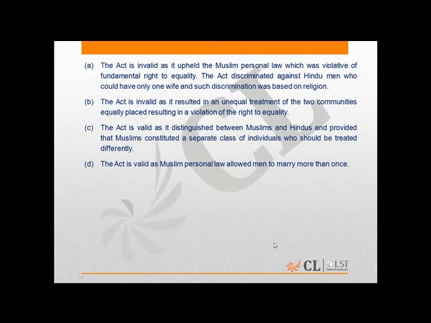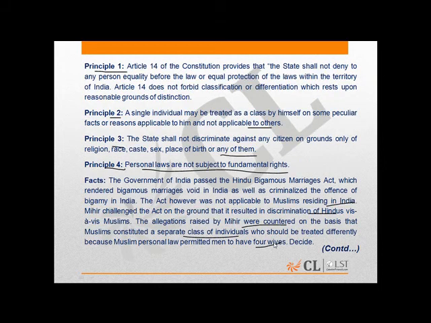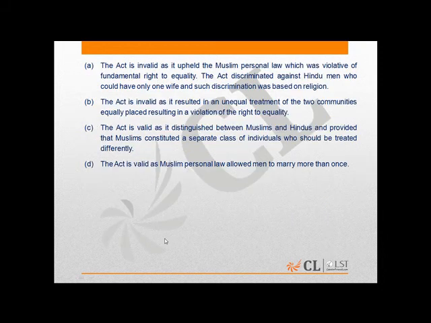So, taking the facts and principles into consideration, first of all, it's important that we understand that Principle 4 clearly states that personal laws are not subject to the fundamental rights. Moreover, Muslims are governed by their own personal laws. The Hindu Bigamous Marriages Act only renders bigamous marriages void in India. It imposes restriction on the Hindus. So, taking these 3 points into consideration, we can say that out of all the four options, the correct option would be D. The act is valid as Muslim personal law allowed men to marry more than once.